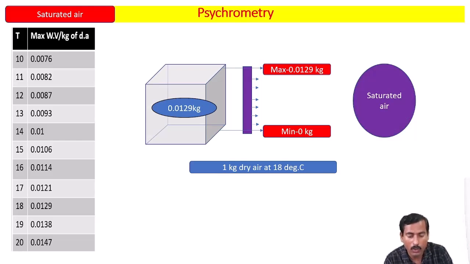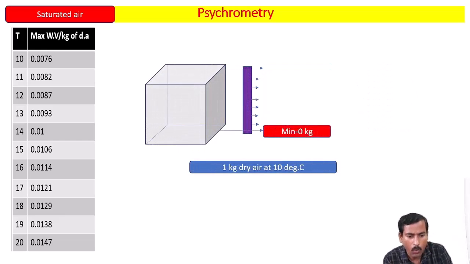Okay, if you have not understood, I am going to take another example. Say 1 kg of dry air at 10 degrees Celsius. Okay, if the air is carrying 0 kg of water vapor, then what is it called? It is called dry air. Okay, now the question is 1 kg of dry air at 10 degrees Celsius. How much water vapor can it hold at max?